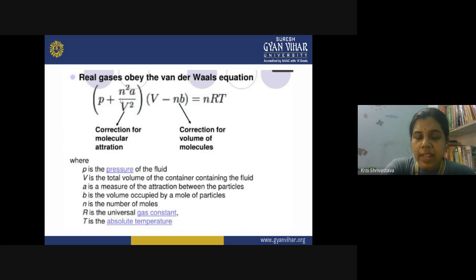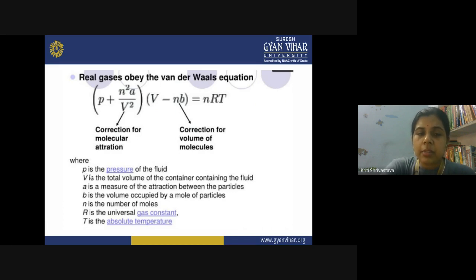So after applying the two corrections regarding the two wrongly made assumptions, the equation that we derive from the ideal gas equation is called the van der Waals equation of state, and this is applicable to all the real gases. The two constants which have been introduced here, A and B, are called the van der Waals constants.